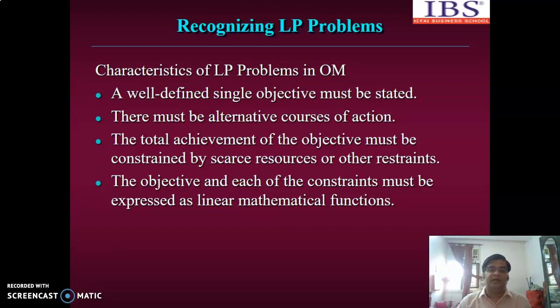Maruti can in a day operate for 16 hours, so 16 hours is a constraint. Or suppose they are having five assembly lines on their assembly floor, that is a constraint. They are having only 5 assembly lines. So resources are scarce.